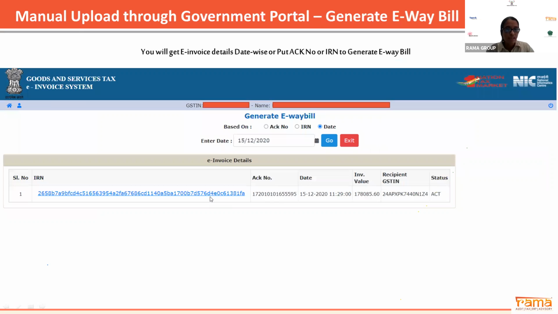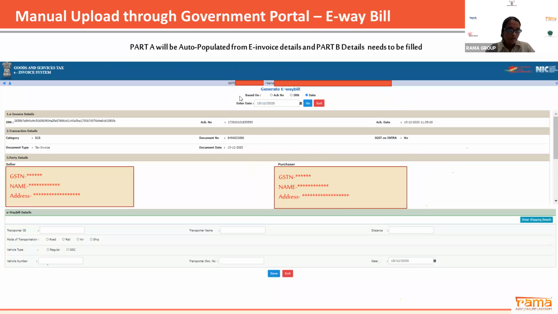Once you click, your e-way bill will get generated. Here is your e-way bill. Part A will automatically update. In case you have provided the transportation detail, that will also get automatically updated. Otherwise, if your system does not allow you to provide the transportation detail, or you do not have it at that moment, you can fill it in on your portal afterwards and directly generate. So you don't have to log in again to the NIC portal for e-way bill. Here the department has provided you the facility to directly generate e-way bill for your e-invoice.